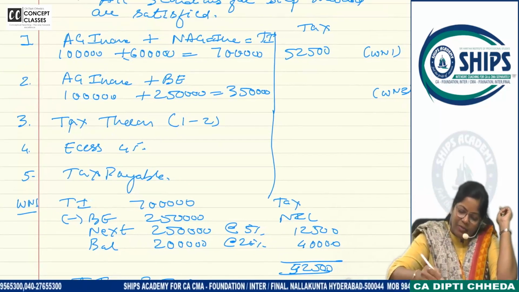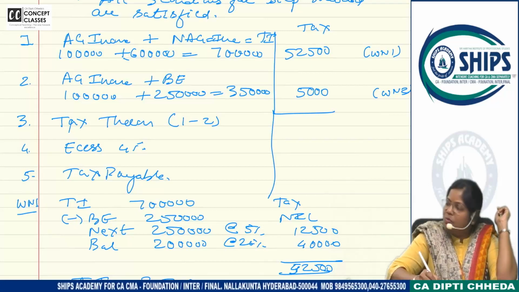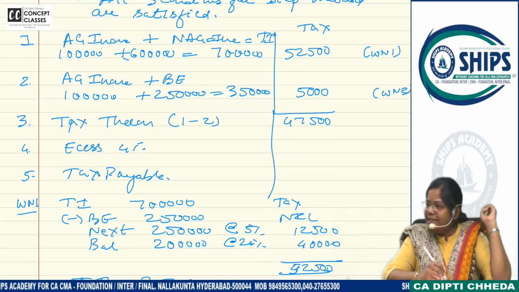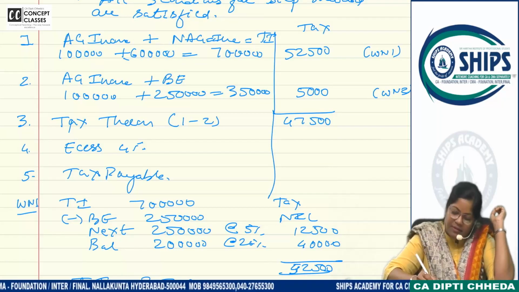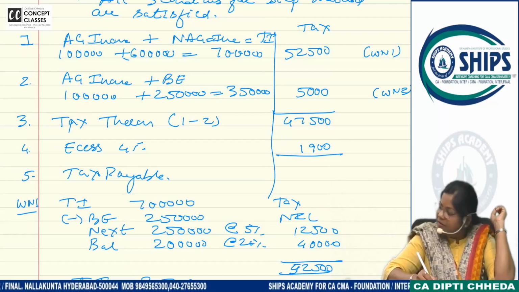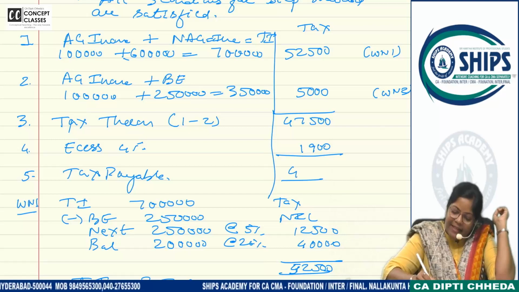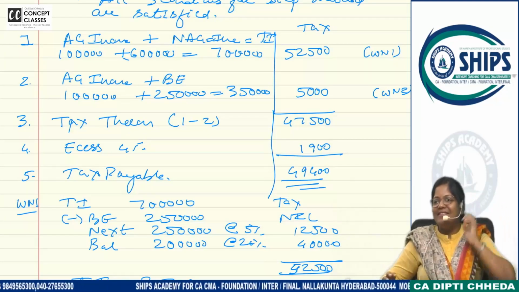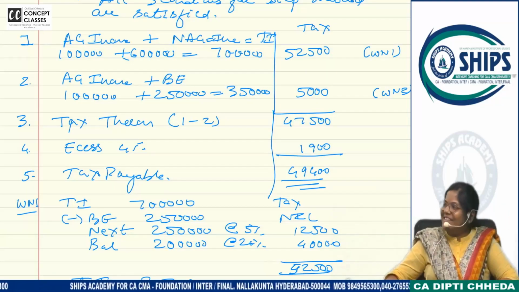Come back. What is the tax here? 5,000. 1 minus 2. What is the tax? 47,500. On that he says 1,900. 49,400 is the tax payable. हो गया, chapter खत्म. Every chapter should be like this, no? Start and finish.